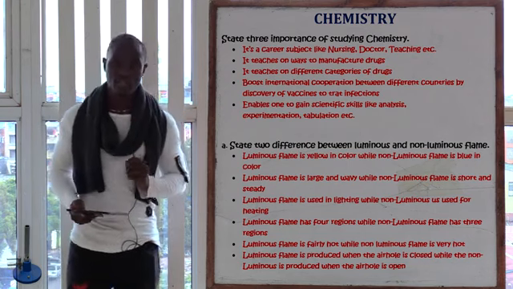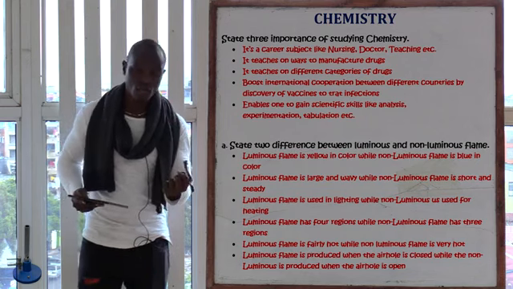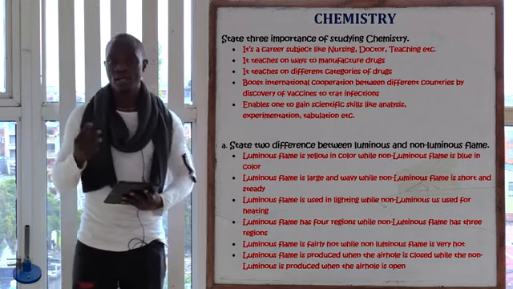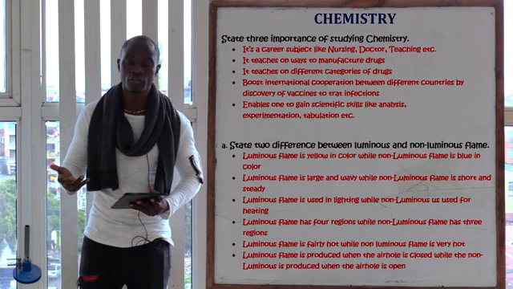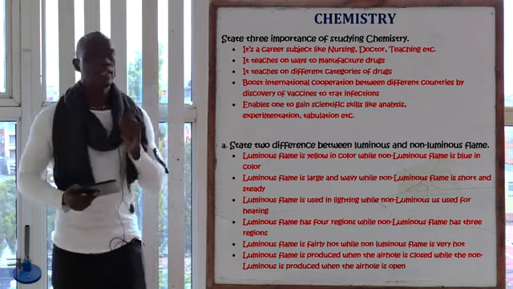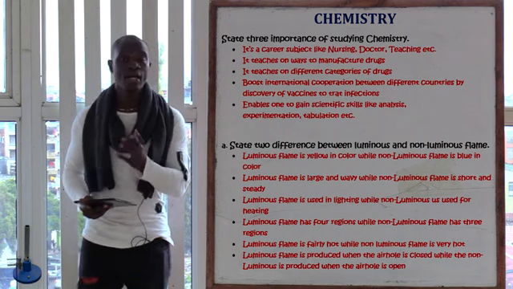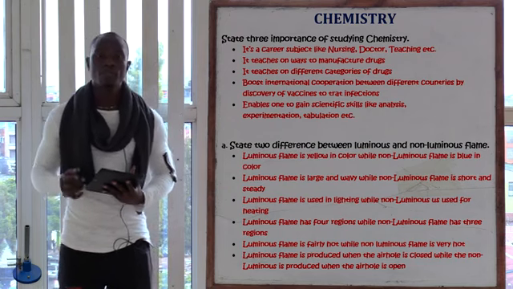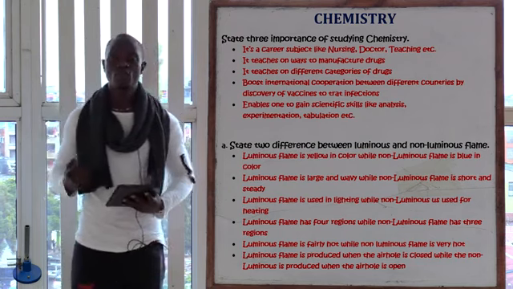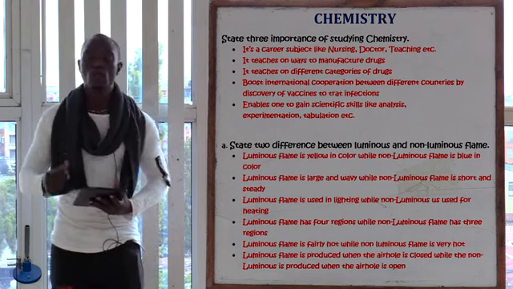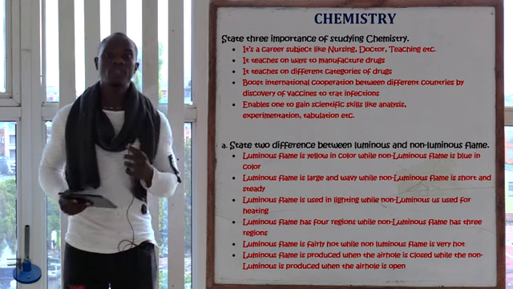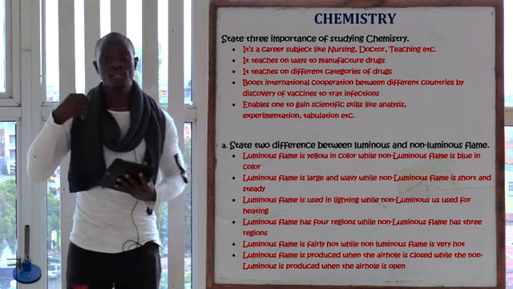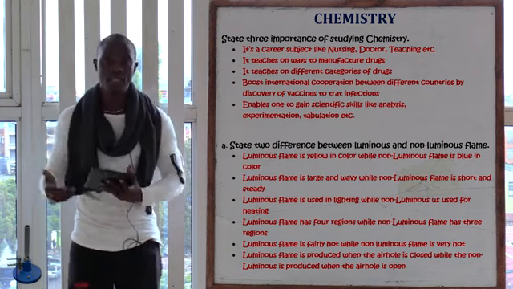Again, this question is asking about the differences. There are 2 methods of giving differences. You can give differences by using a conjunction, or you can give differences by using a table. We can use either. For now, let's choose the method of conjunction. You'll say that the luminous flame is yellow in color, while the non-luminous flame is blue in color. Also, the luminous flame is produced when the air hole is closed, while the non-luminous flame is produced when the air hole of the Bunsen burner is open. The other difference is that the luminous flame is used for producing light, while the non-luminous flame is used for producing heat, or is used in cooking or in heating.